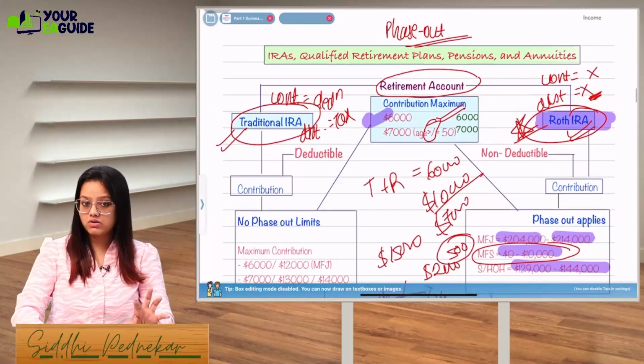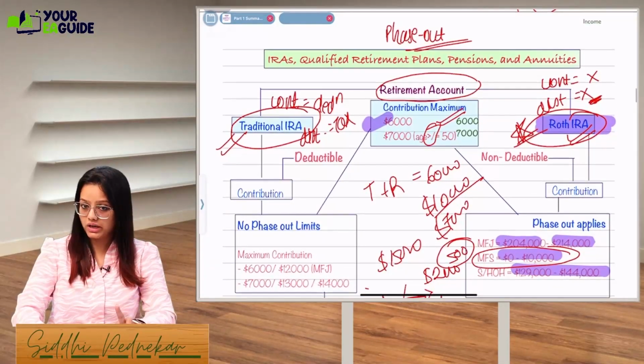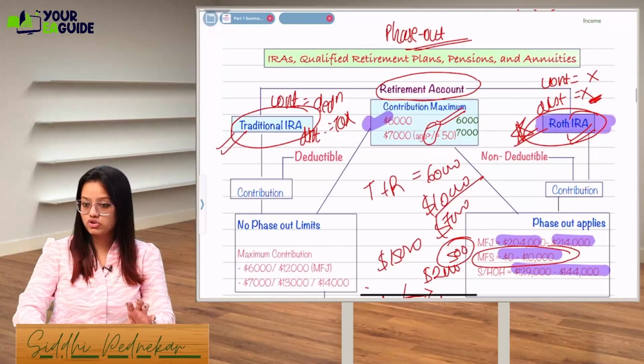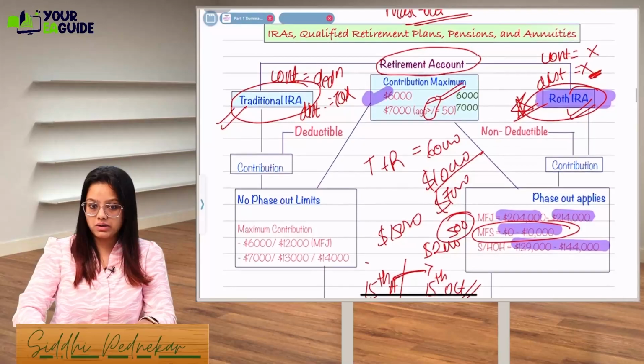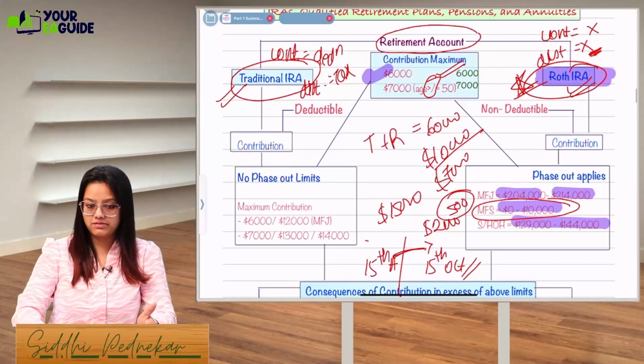There are two retirement accounts. One is traditional IRA, second is Roth IRA. The maximum contribution which you can make is 6,000 and 7,000. For traditional IRA, there is no phase out limit. Maximum you can make the whole 6,000 and 7,000.